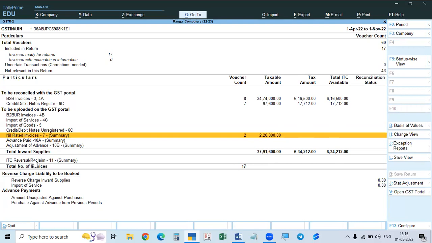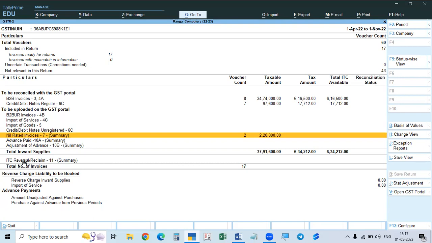And ITC reversal, reclaim. Suppose you claim the ITC by mistake, an ITC which we cannot claim. If you claim that, it is called wrong, extra, illegal ITC. In such a case, we have to return it back, we have to give back the ITC. That is called reversal of the ITC.